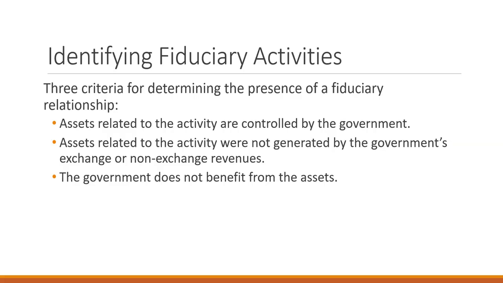If a fiduciary relationship is identified, then the activities of the fund are reported in its own statement of fiduciary net position and statement of changes. The government administering the fiduciary funds does not have any ownership interest in the fund resources. There's no revenue or expenses.